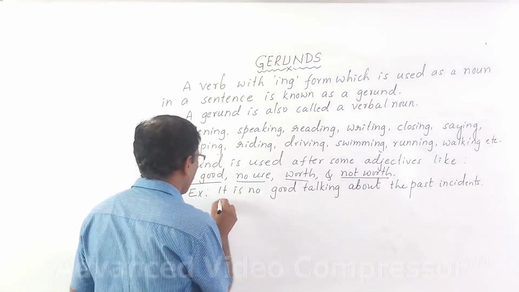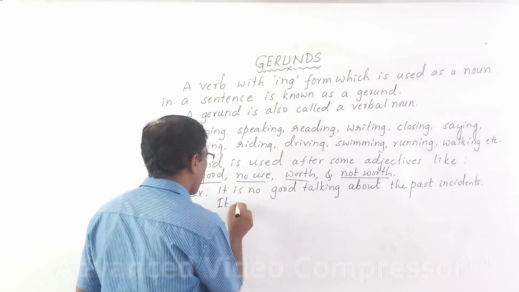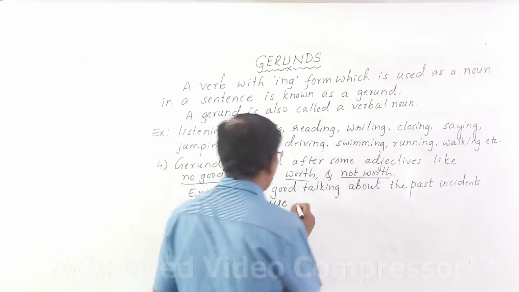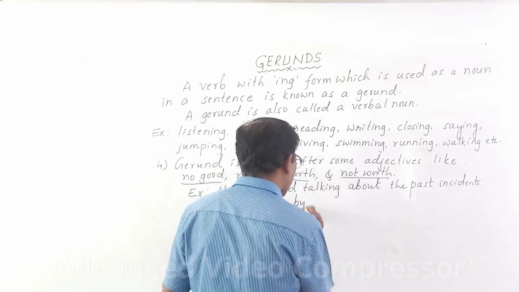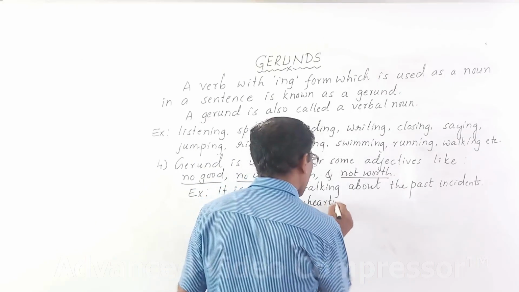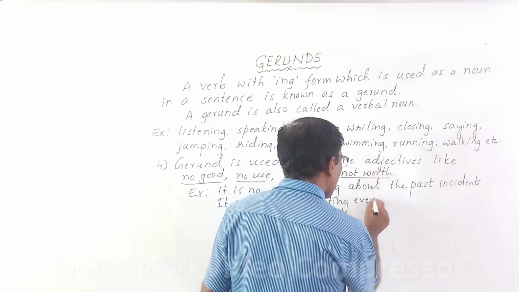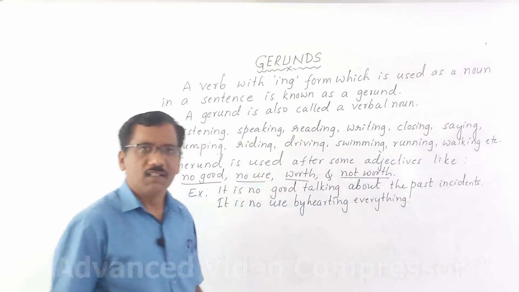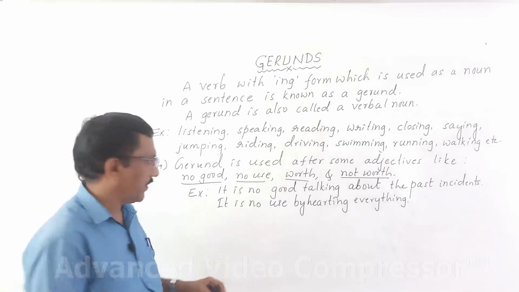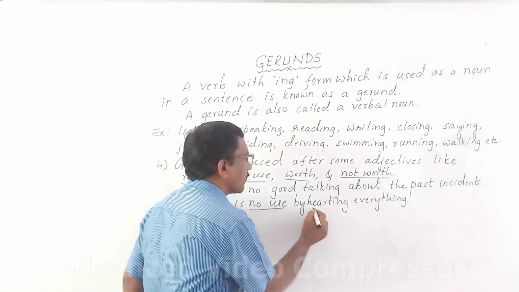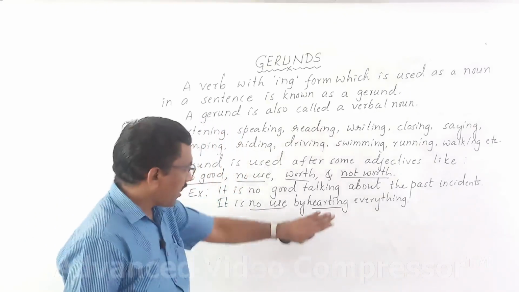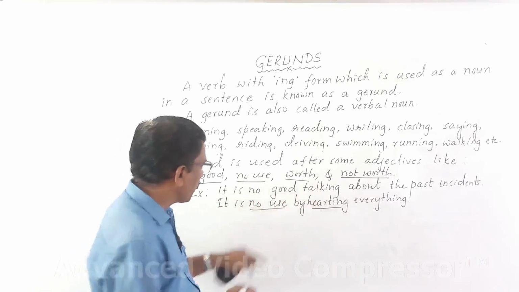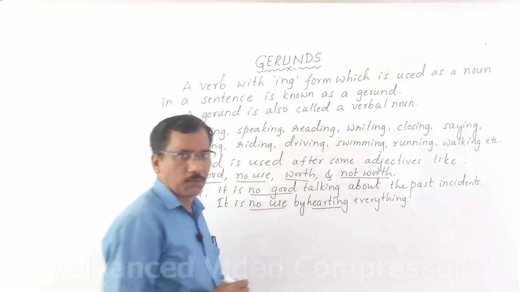Then you can say it's no use by hurting everything. Here, no use is followed by hurting. By hurting is a gerund. Here, talking is gerund. They are used after no good, no use.